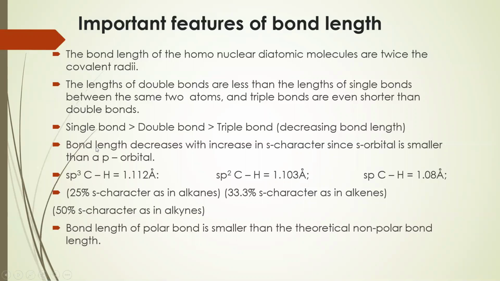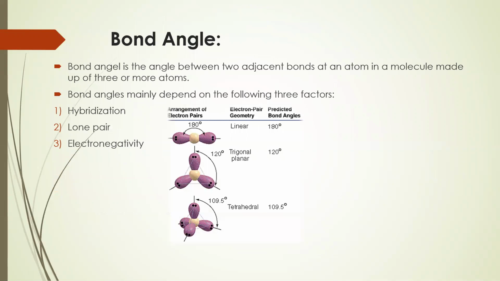What is sp3? sp3 means the alkanes, which have only 25% s character, whereas in alkenes it is 33.3 and in alkynes it is 50. Hence bond length decreases with increase in s character. The bond length of a polar bond is smaller than the theoretical non-polar bond length.